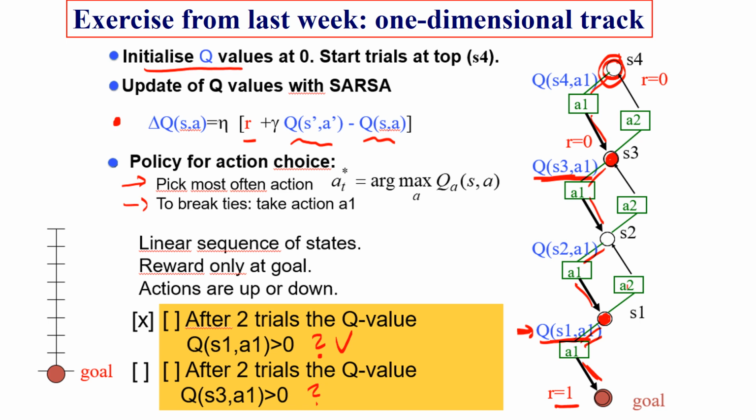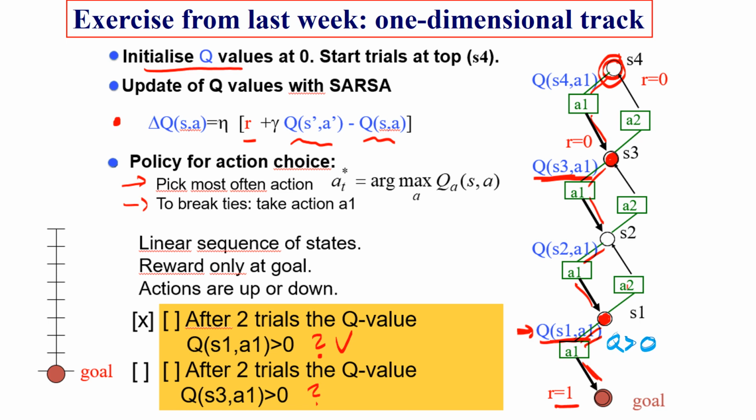So what is the reason? Well, we said after the first trial, the Q value down here has been larger than 0. So this Q value down here is already positive. But as we moved around in the first trial, all the other Q values did not change.